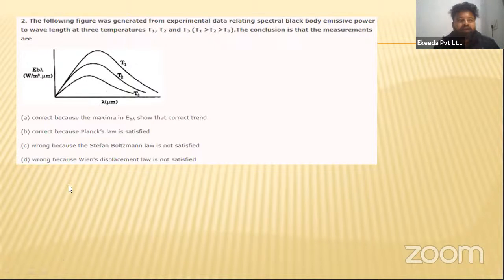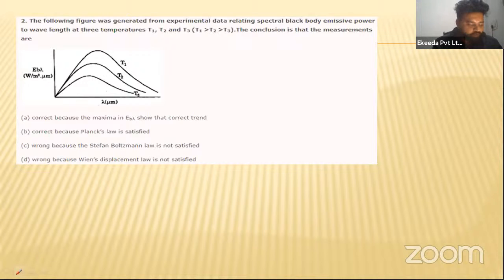So let us see what will happen. As the wavelength is decreasing, there is maximum radiation from the surface of the body. So as the temperature is increasing, that particular graph will shift to the left, but it is shifting to the right, my dear students, in this graph. So this is the wrong graph. It must shift towards the left, my dear students. Okay. So let us see. Now, if you see the solution, let us see.